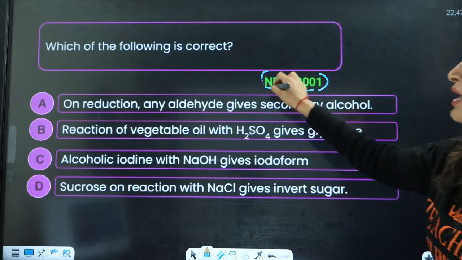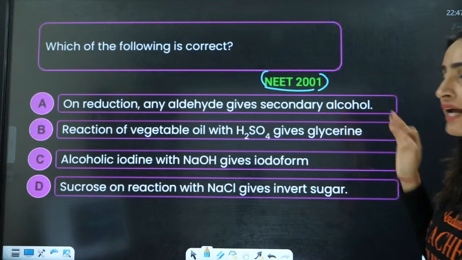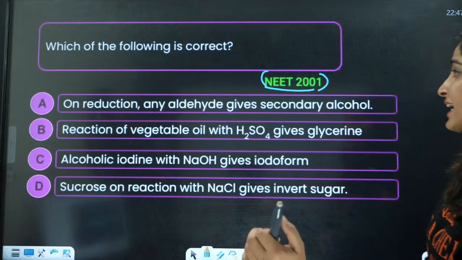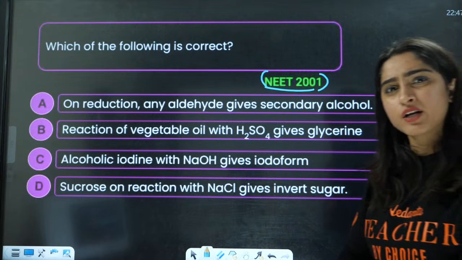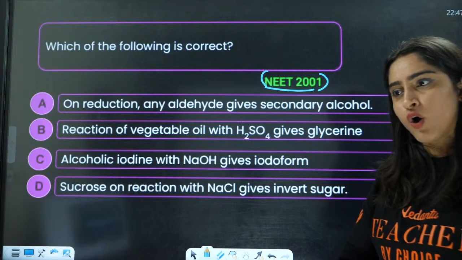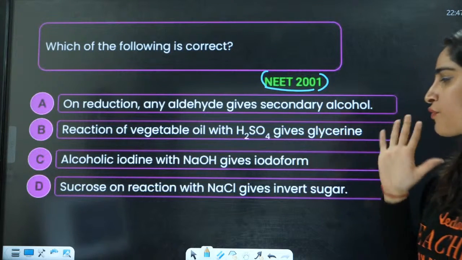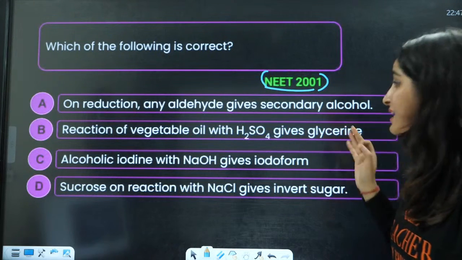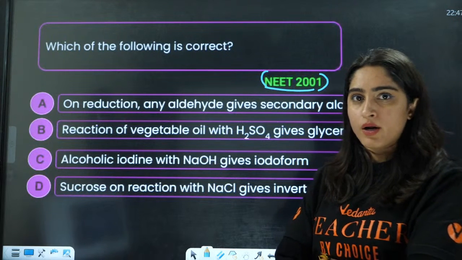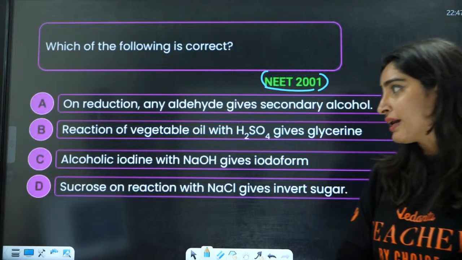Next is the 2001 question. Which of the following is correct? On reduction, any aldehyde gives secondary alcohol. On reduction, any aldehyde gives secondary alcohol, but methanol does not give it. Reaction of vegetable oil with H2SO4 gives glycerine. What is vegetable oil? What is the formation of vegetable oil?